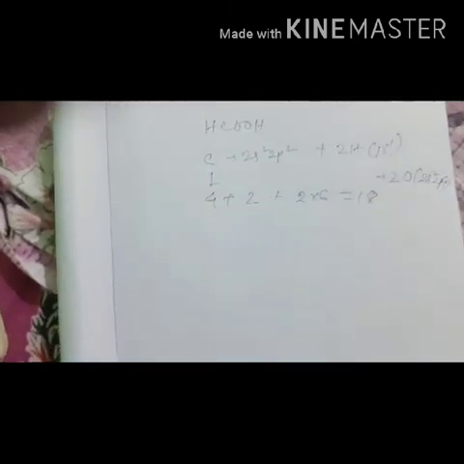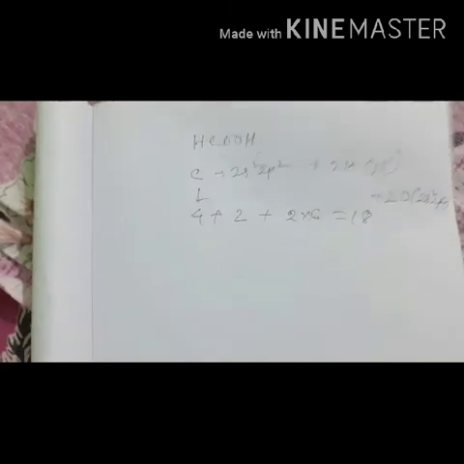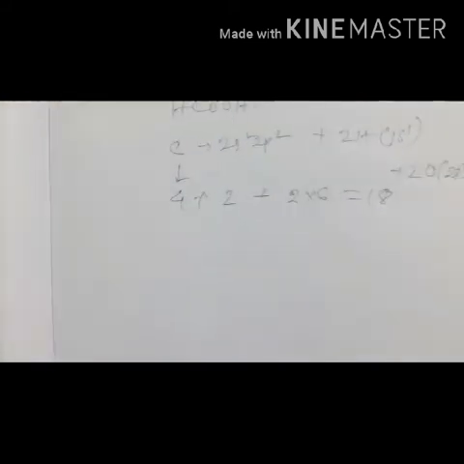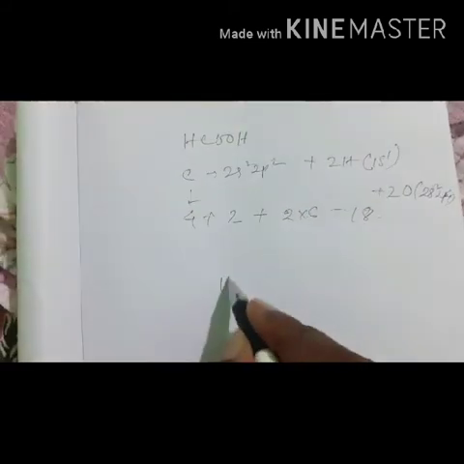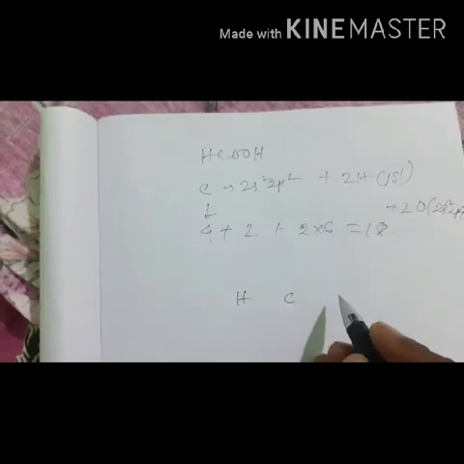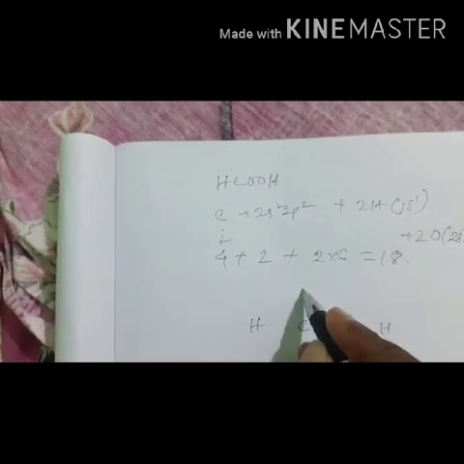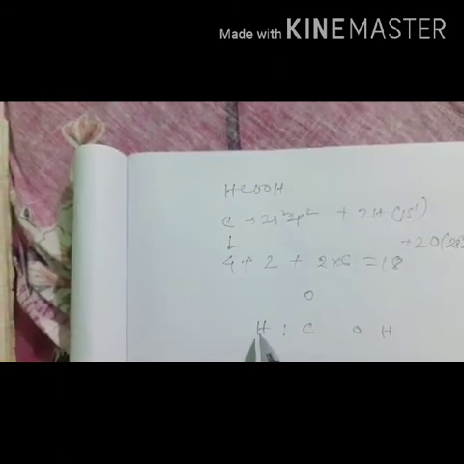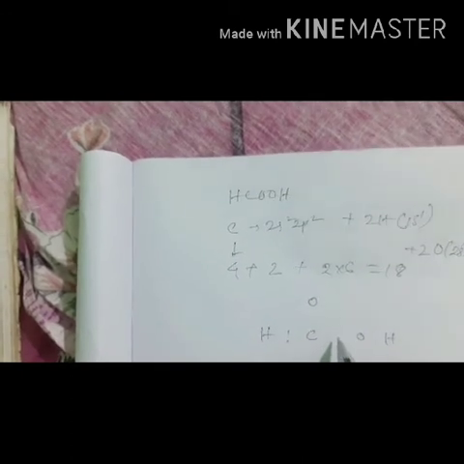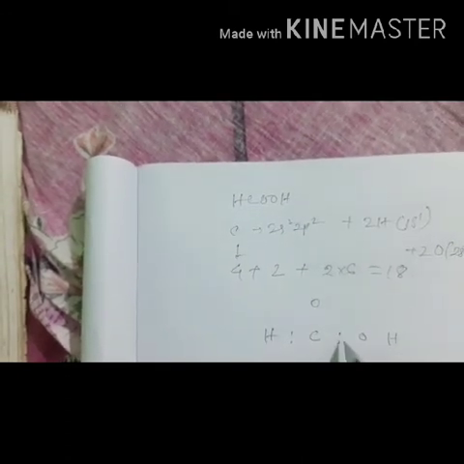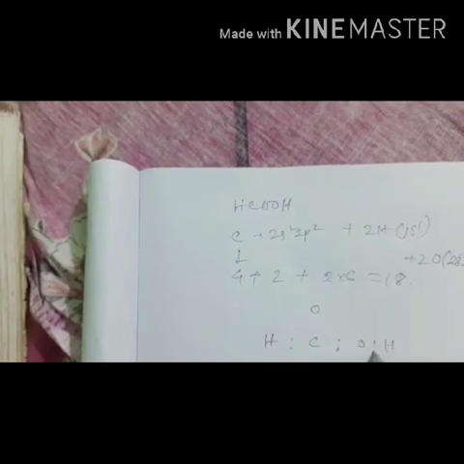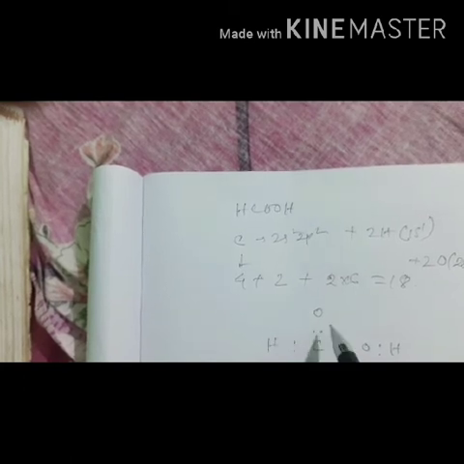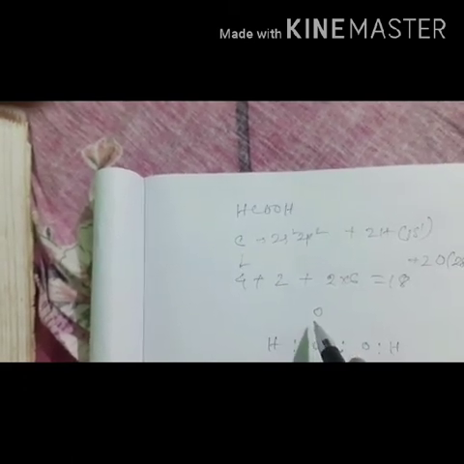Now these 18 electrons have to be distributed between these atoms. The skeletal structure of HCOOH can be written like this: hydrogen, carbon, then oxygen, then another hydrogen, and then another oxygen. Between carbon and hydrogen I am giving 2 electrons, because hydrogen requires 2 electrons to get stability. Between carbon and oxygen I am also giving 2 electrons, and between oxygen and hydrogen 2 electrons, and here I am giving carbon and oxygen 2, and also this oxygen.